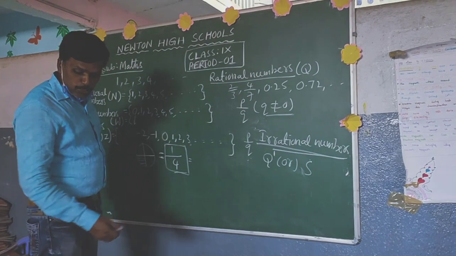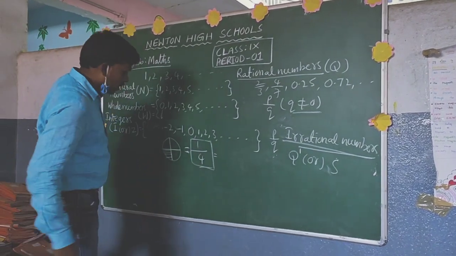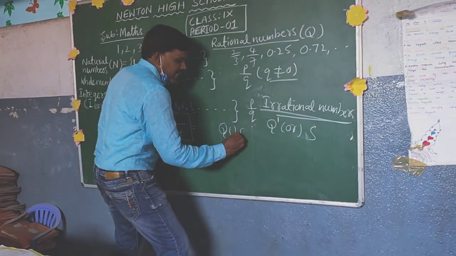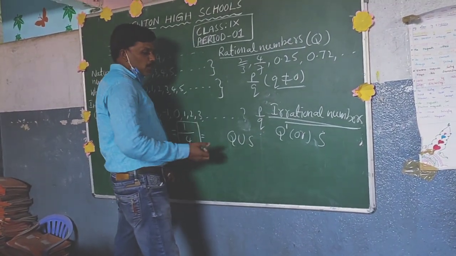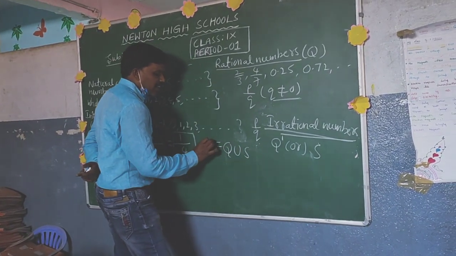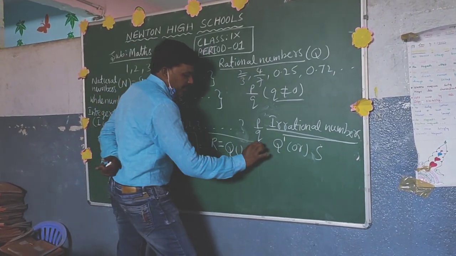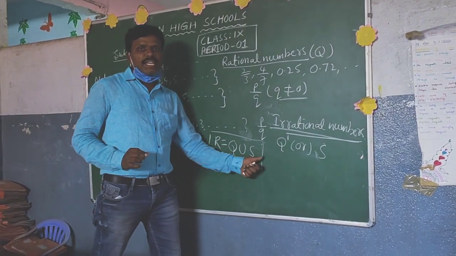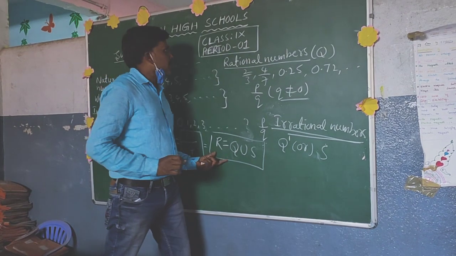So when you put together rational numbers and irrational numbers, the group of rational numbers and irrational numbers, or the union of rational and irrational numbers, is called real numbers.